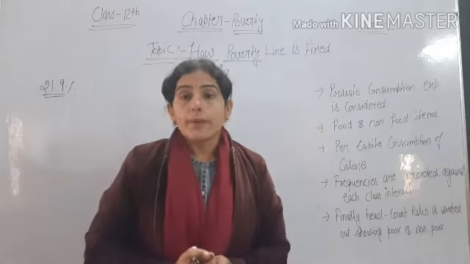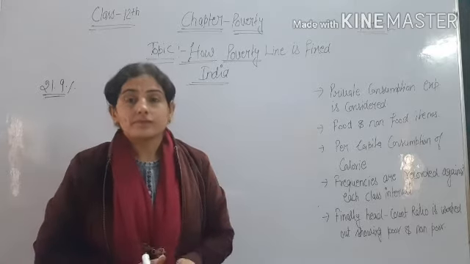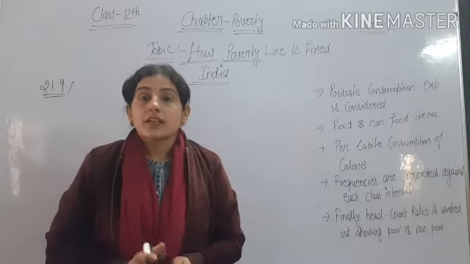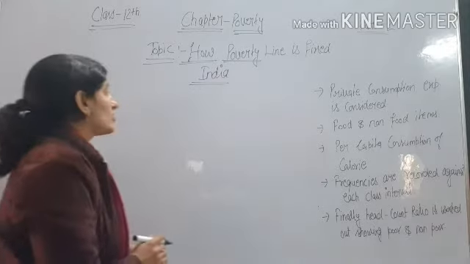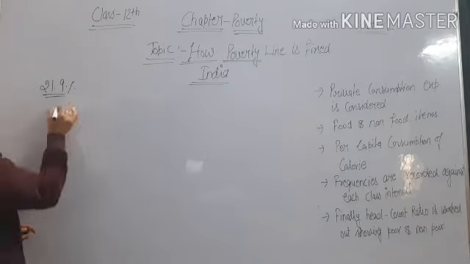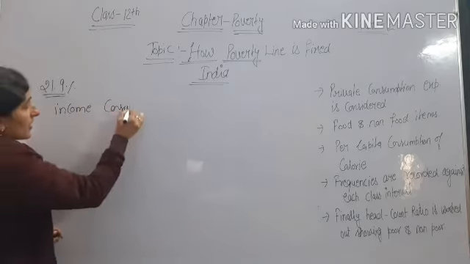Okay, but different committees, or we can say different experts, measure poverty on the basis of different parameters, like some measure on the income basis and some measure on the consumption basis.